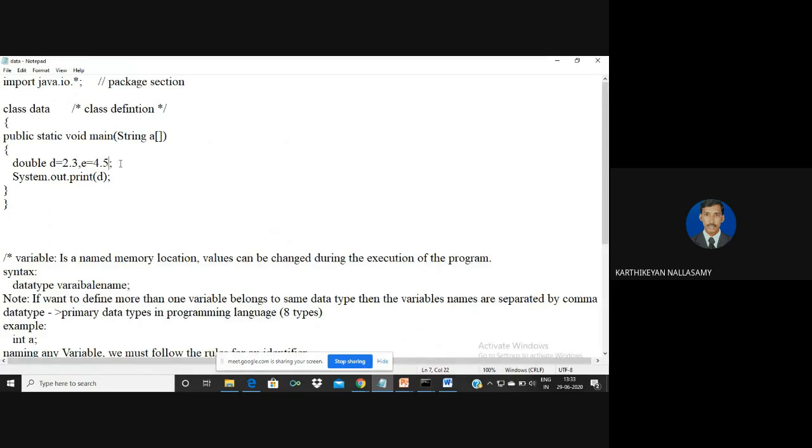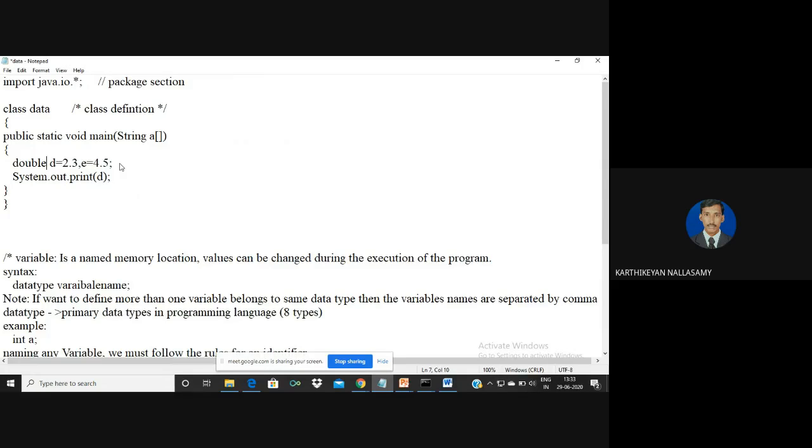But one thing is we are unable to give it like this: comma, int equal to f. Like that you should not give the names. Clear? So it means that if the variables belong to the same data type, then if you want, you can give them one by one, or otherwise you can give a single line with separation by the comma.